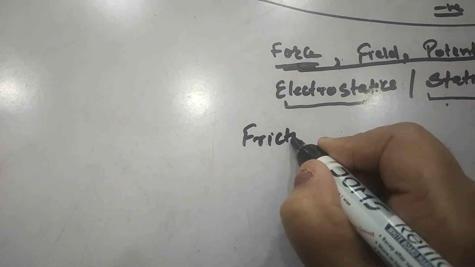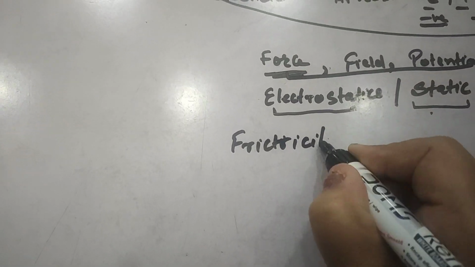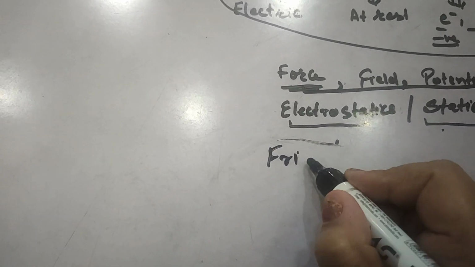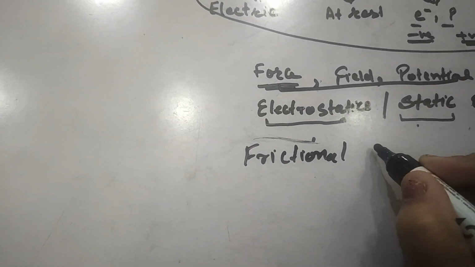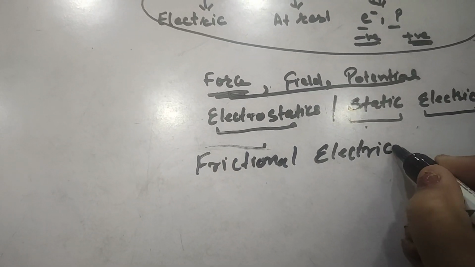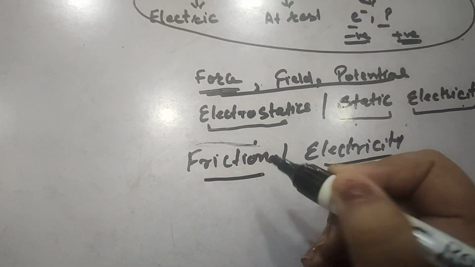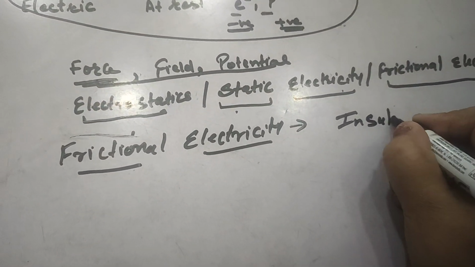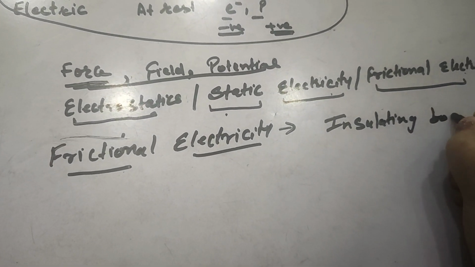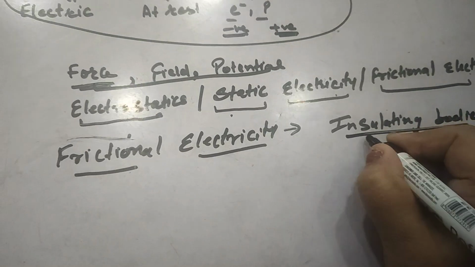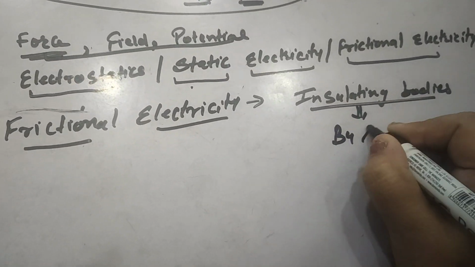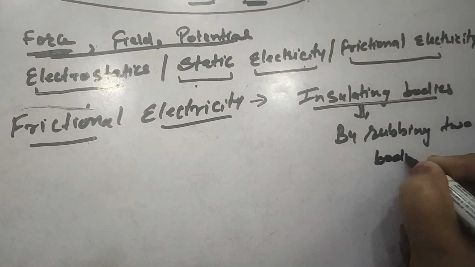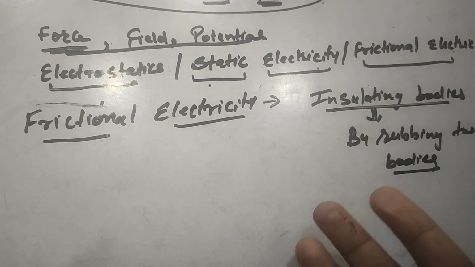Frictional electricity means the charges produced over insulating bodies by rubbing two bodies.